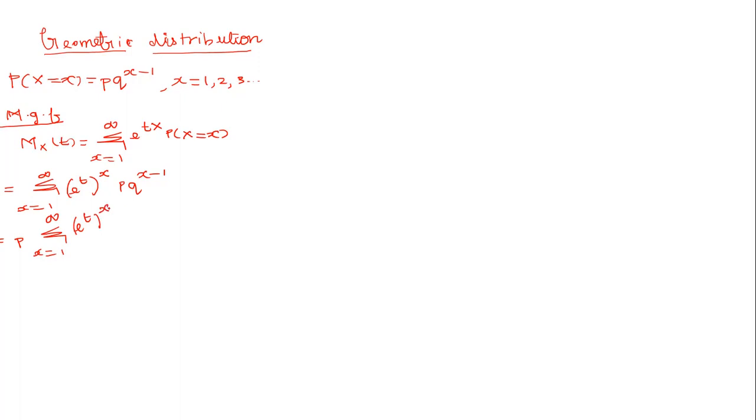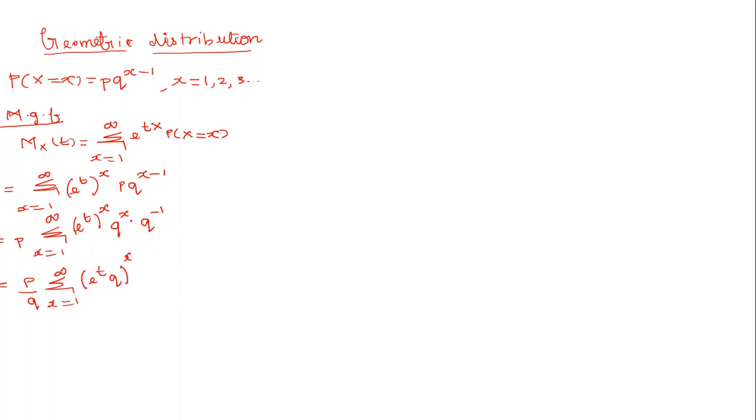So I am taking p outside from the expression: summation x varies from 1 to infinity (e power t) the whole power x. Q power x minus 1 can be written as q power x and q power minus 1. Now I am taking q power minus 1 outside because it is a constant. So already we have p here divided by q, because q power minus 1 can be written as 1 by q. In the summation x varies from 1 to infinity, e power t and q have got the same power, so we can multiply e power t and q, so (e power t q) power x.